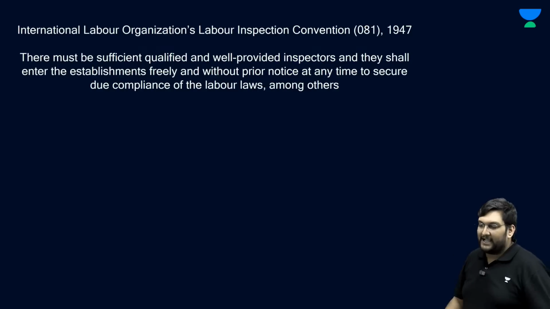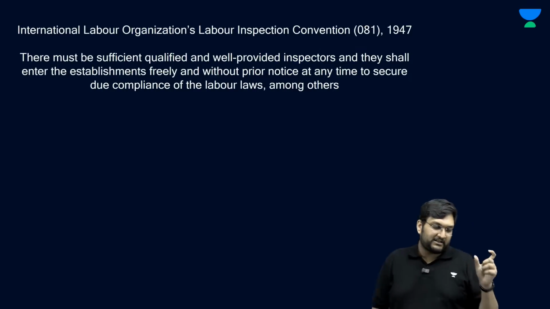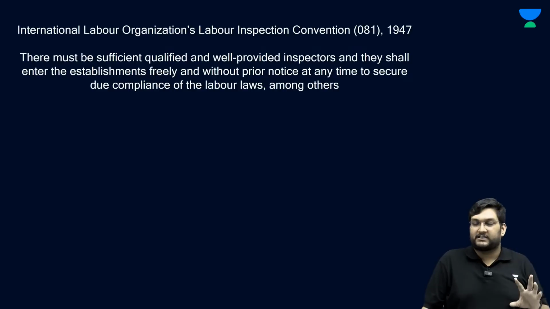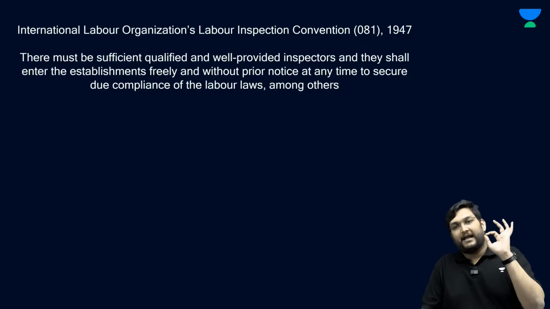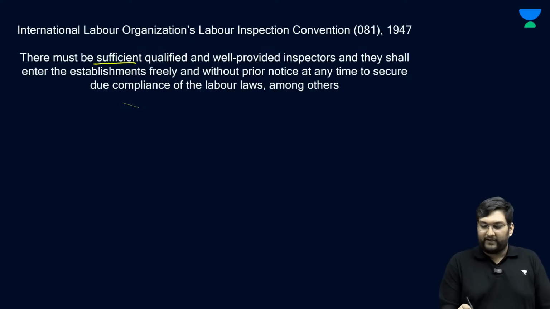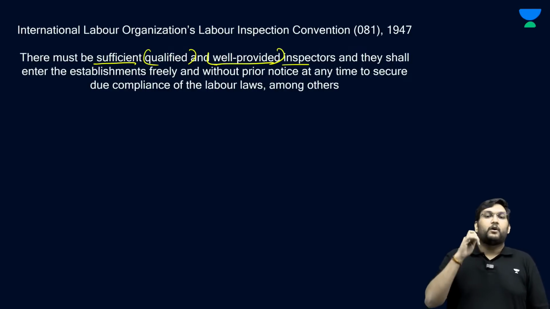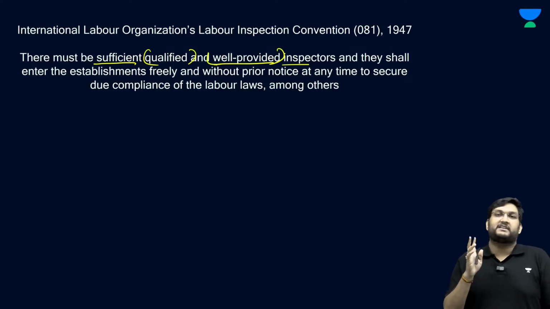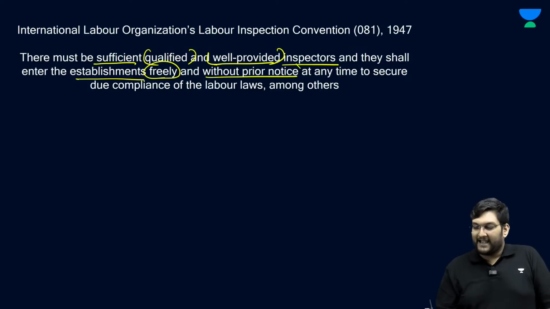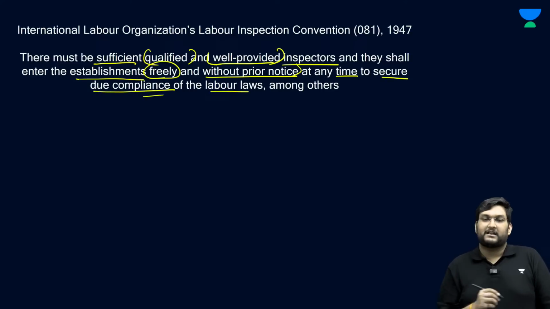Now under the ILO, the International Labour Organization's Labour Inspection Convention 081 of 1947, it actually says directly that sufficient qualified, well provided inspectors shall be there for labour inspection and factory inspection, and they shall enter the establishment freely without prior notice at any time to secure due compliance of labour laws, amongst others.